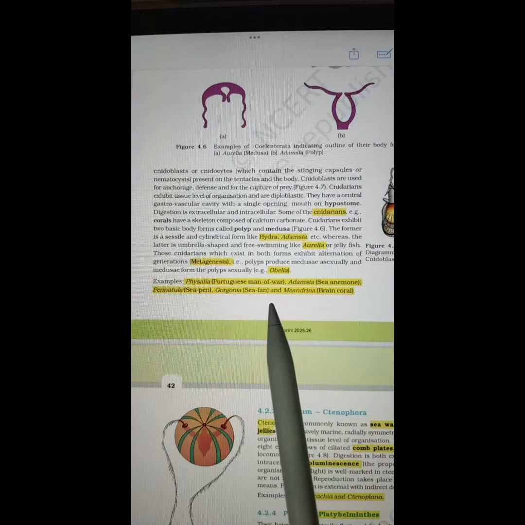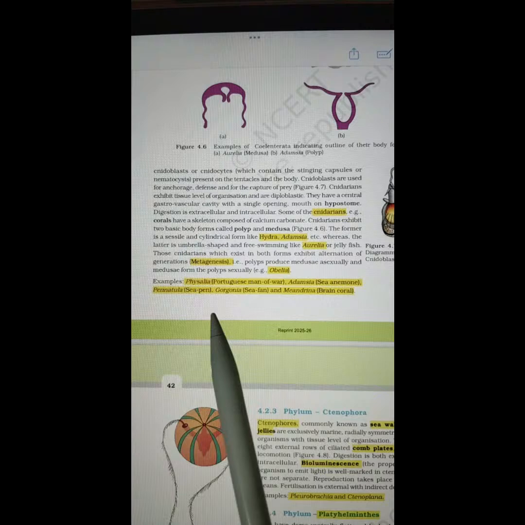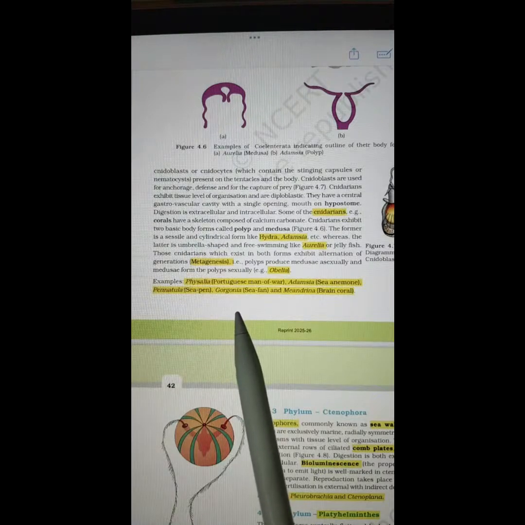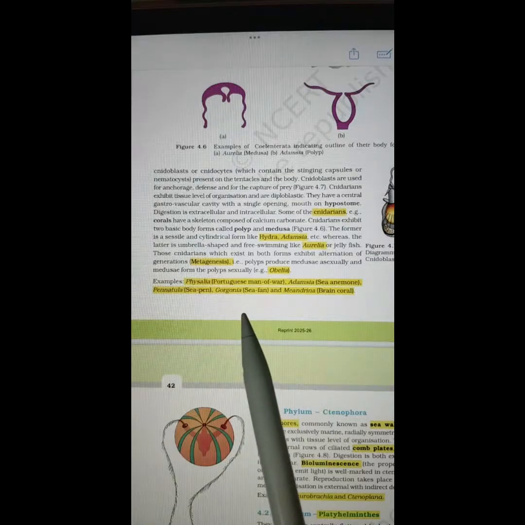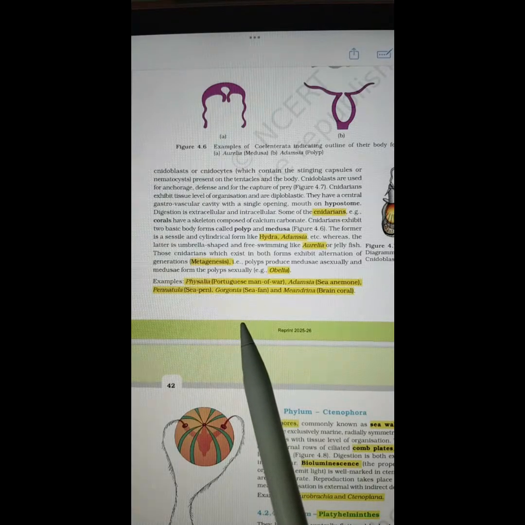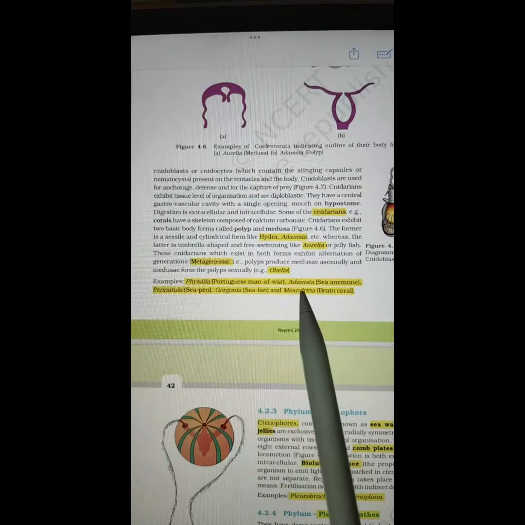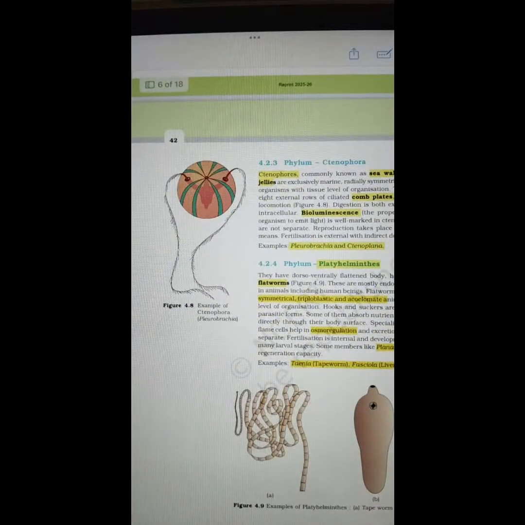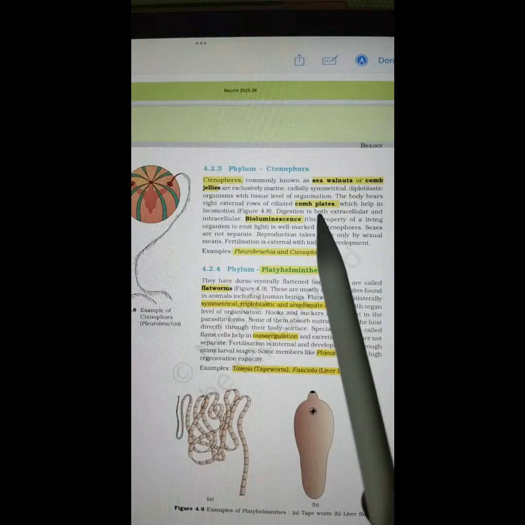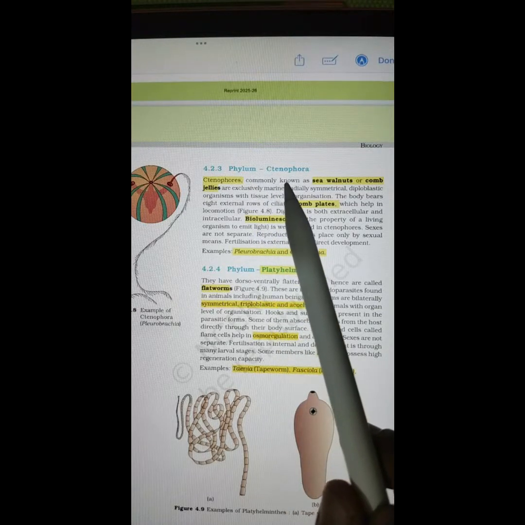Common names are also important. So please learn the scientific names along with the common names. In the NEET, you can get the question as which member or which Cnidarian is known as Portuguese man of war, which Cnidarian is commonly known as sea anemone. So you should know their scientific names. Pronunciation is also important because in case of subjective examination of class 11th biology, spellings are to be written correctly. Next phylum, Ctenophora.